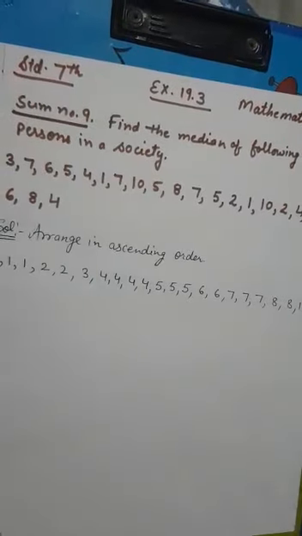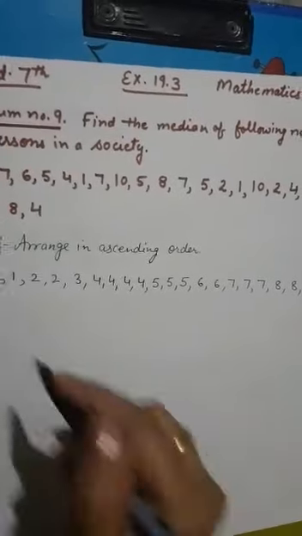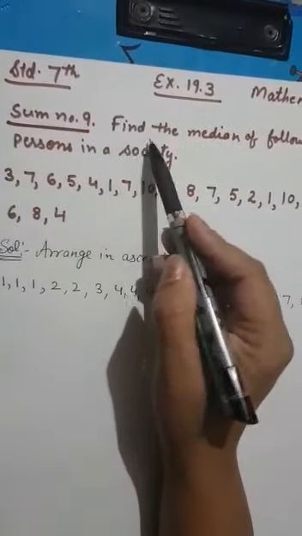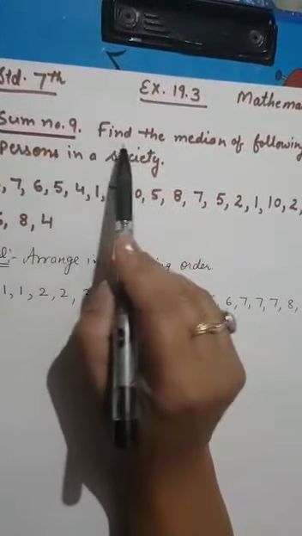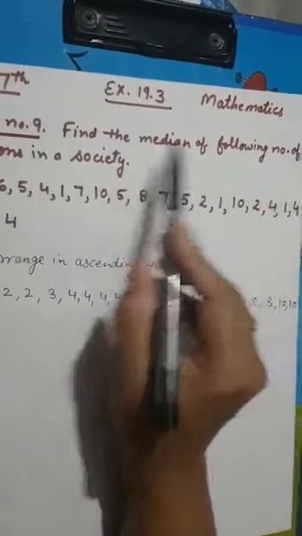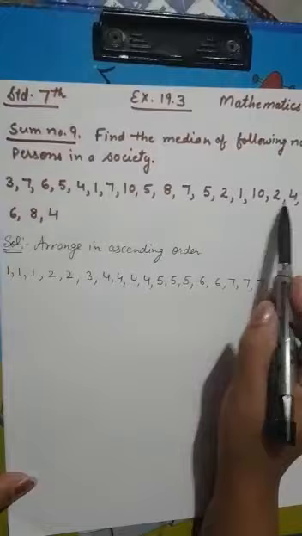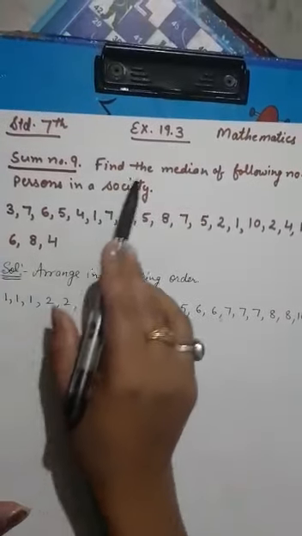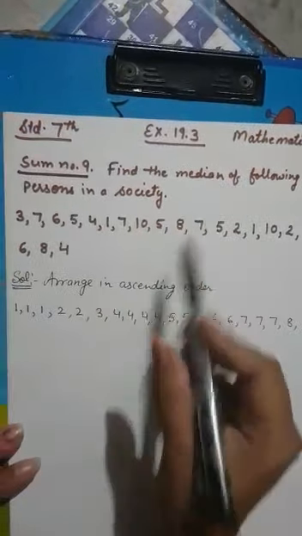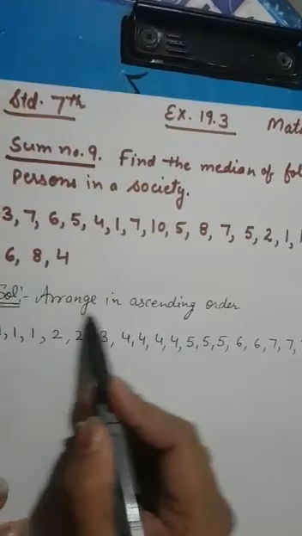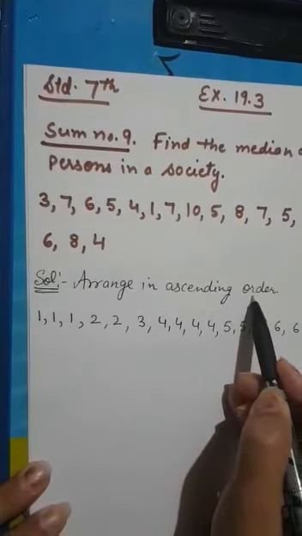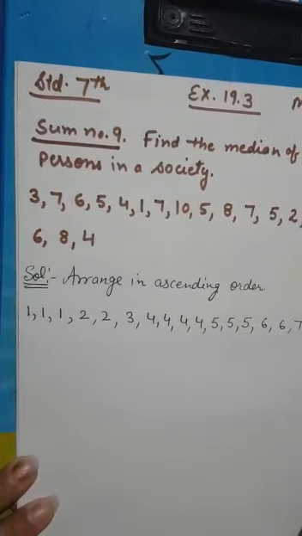So let's move to sum number 9 of your exercise. Till 8 we have done. The 9th sum is: find the median of the following number of persons in a society. The numbers are given to you, and for finding the median, the first and foremost step is to arrange the data in ascending order. We have arranged it in ascending order.